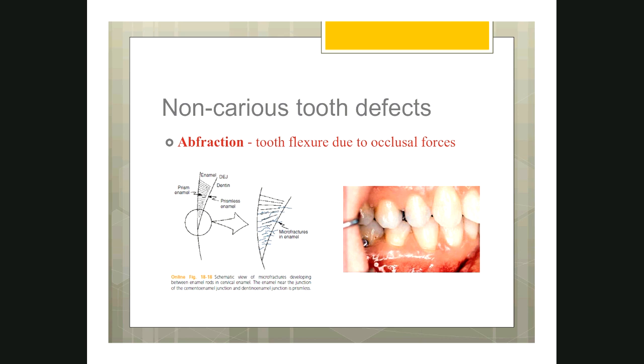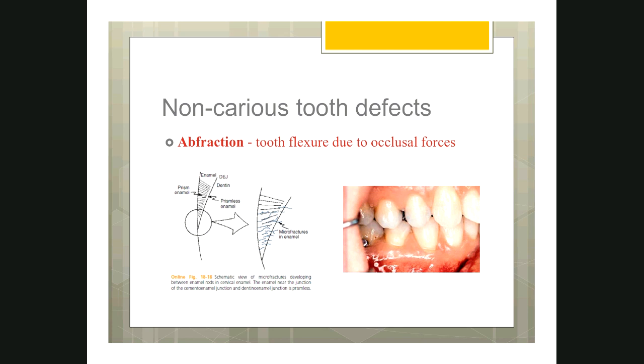There is one more non-carious defect, what is called abfraction. When the patient is doing eccentric movement, I hope you know what is centric movement and eccentric movement. Centric movement means when the patient swallows the saliva and tries to occlude the posteriors. That is called centric position or centric occlusion. When the patient is trying to move the mandible to the right or left, this is called eccentric position. So in eccentric position, because of the force between the upper and lower teeth, the tooth will be bending, or we call it tooth flexure.